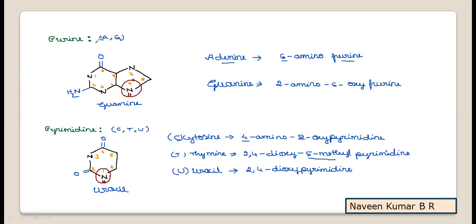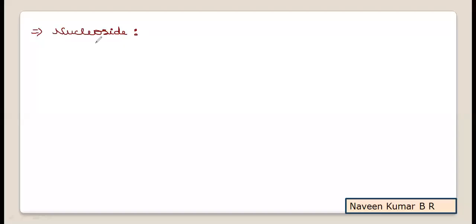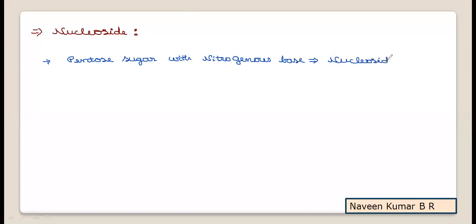So with the formation of nucleoside, we'll try to learn what a nucleoside is. When a pentose sugar, either from DNA or RNA, interacts with a nitrogenous base, the interaction of the pentose sugar with the nitrogenous base will form a nucleoside. Hence a nucleoside is the interaction of pentose sugar with a nitrogenous base.